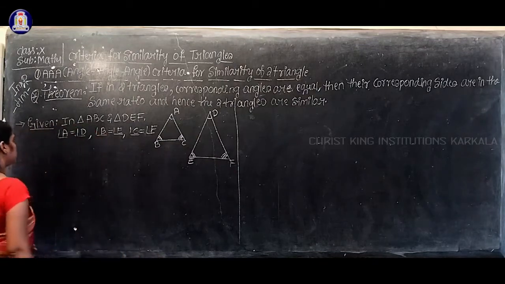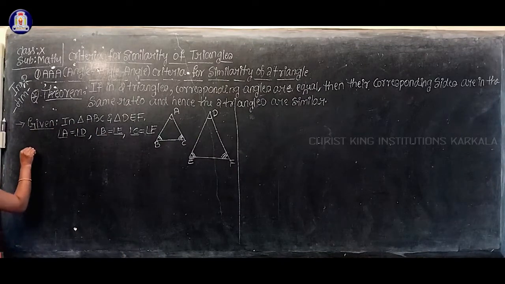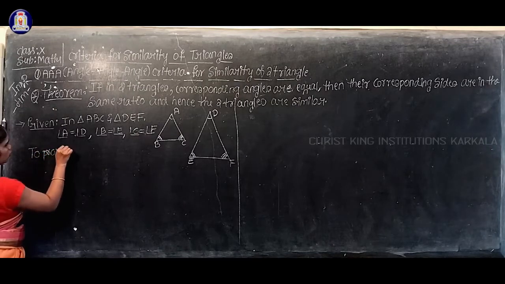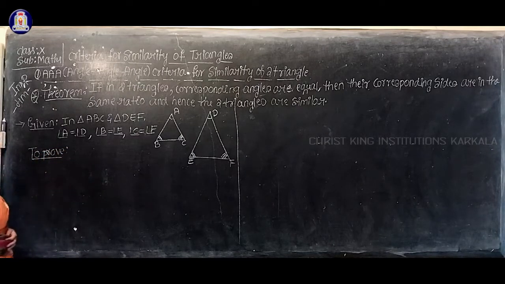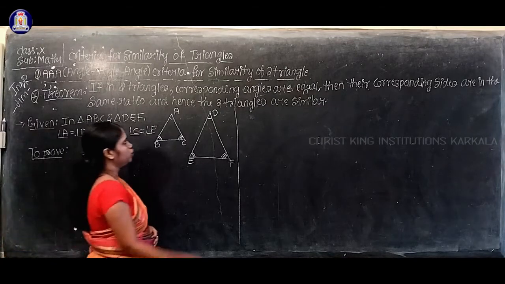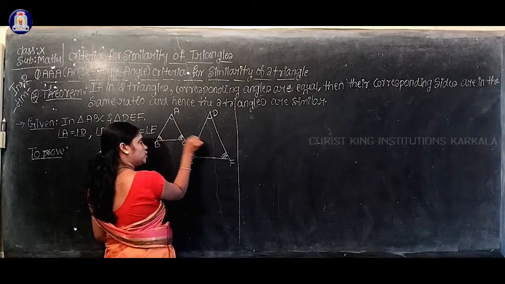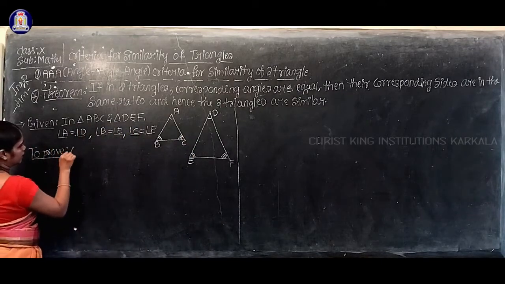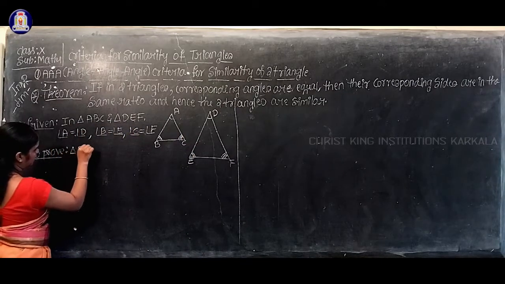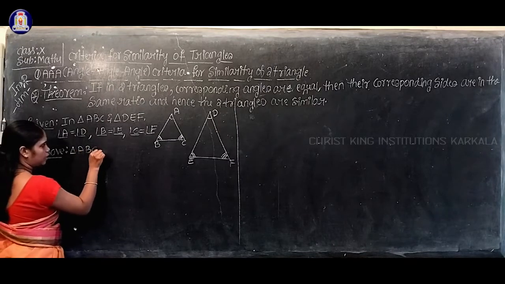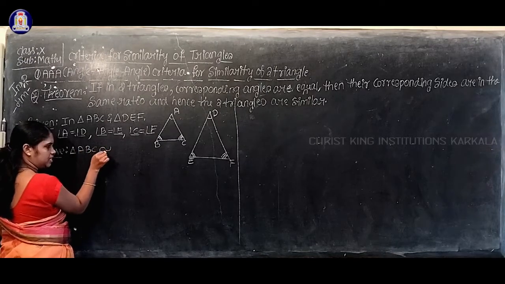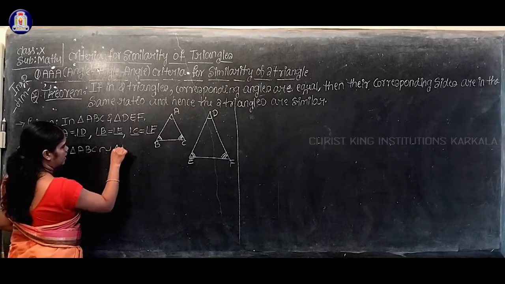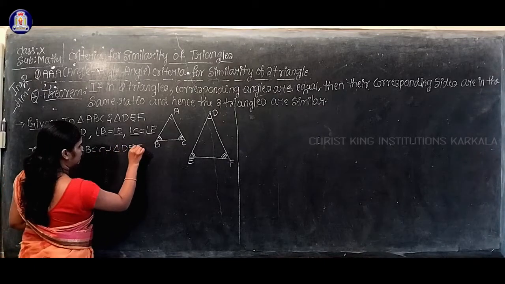Next, to prove. What do we have to prove here? According to this statement, you have to prove these two triangles are similar. To prove: triangle ABC is similar to triangle DEF.